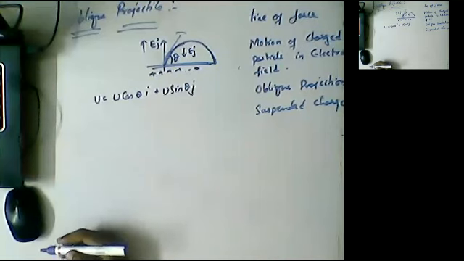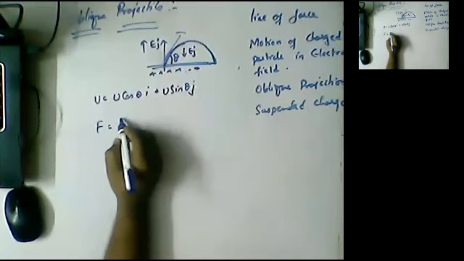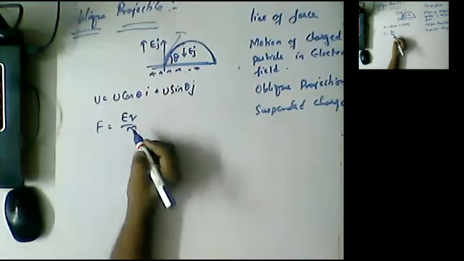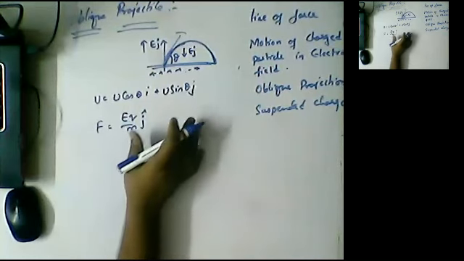We already know that the force along the y-axis can be eq by m j bar.